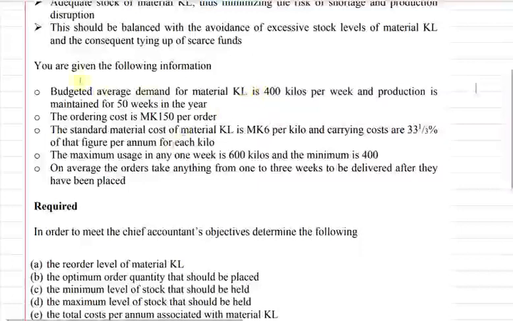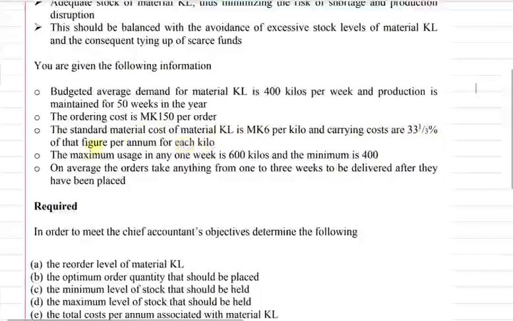You have been given the following information. Budget average demand for K and L is 4,000 per week, and production is maintained for 50 weeks a year. The ordering cost is 150 per order. The standard material cost is 6 kwacha per kilo, and carrying cost is 33% of that figure per annum for each kilo.